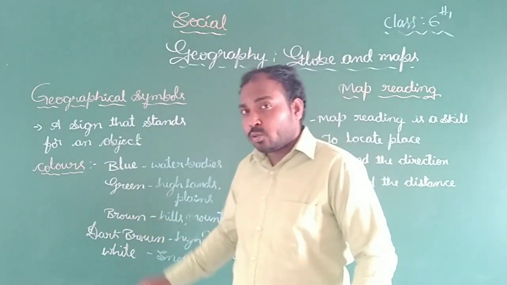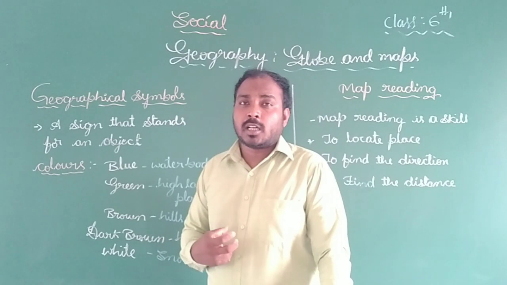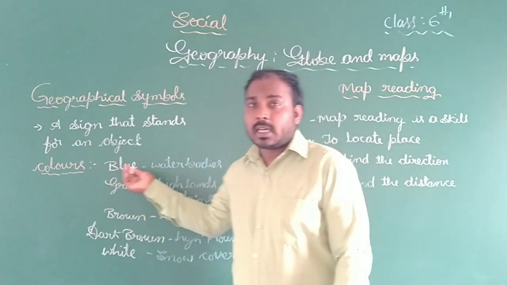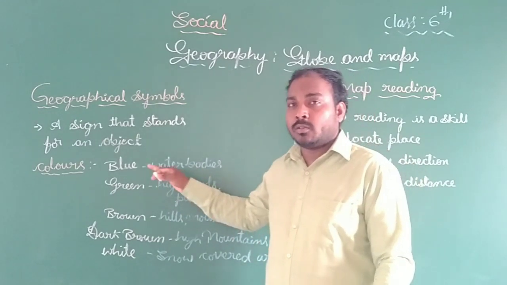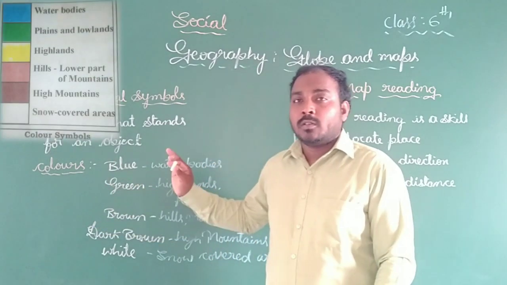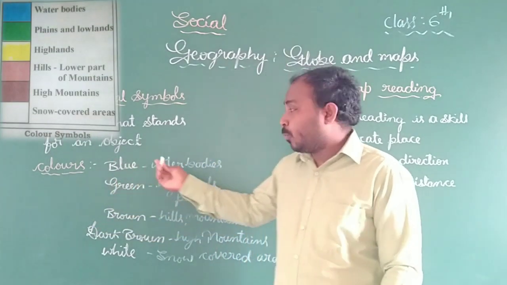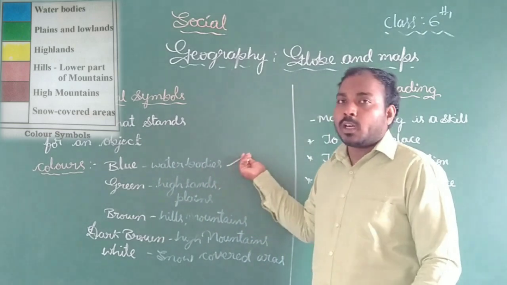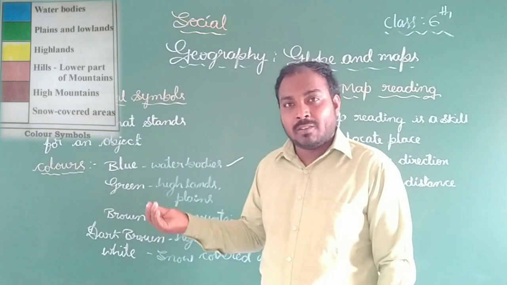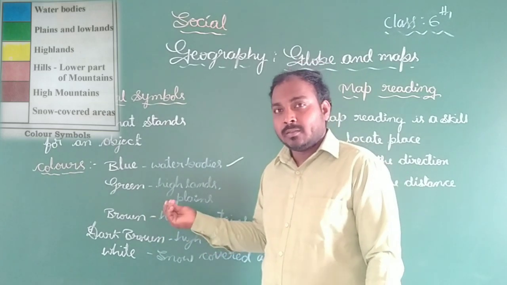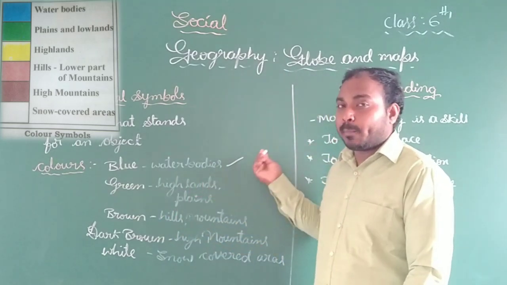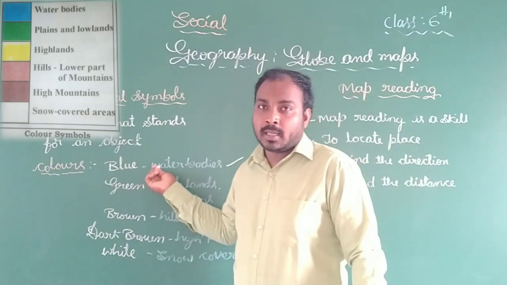And different types of colors are also used on the map, representing something. So let us study one by one the colors and what they represent. The blue color represents the water bodies. Water bodies in the sense of oceans, seas, rivers, canals, and islands. These water bodies are represented by which color? Blue color on the map.